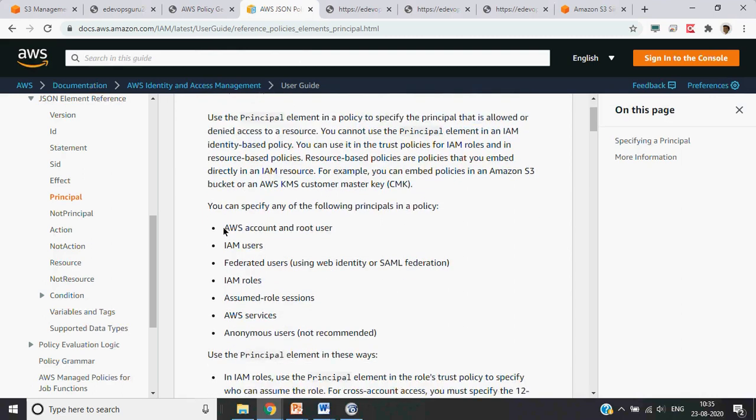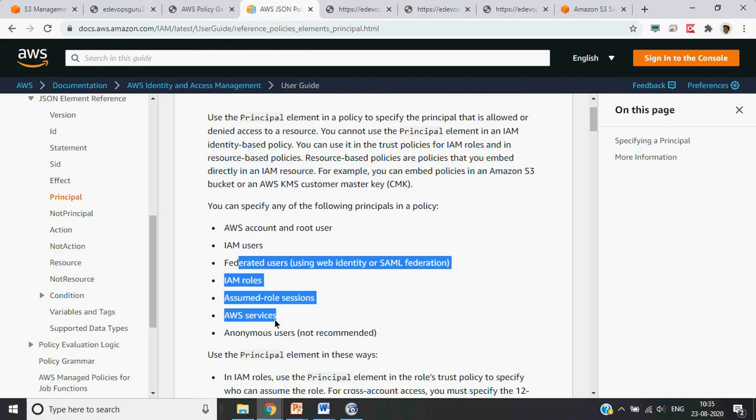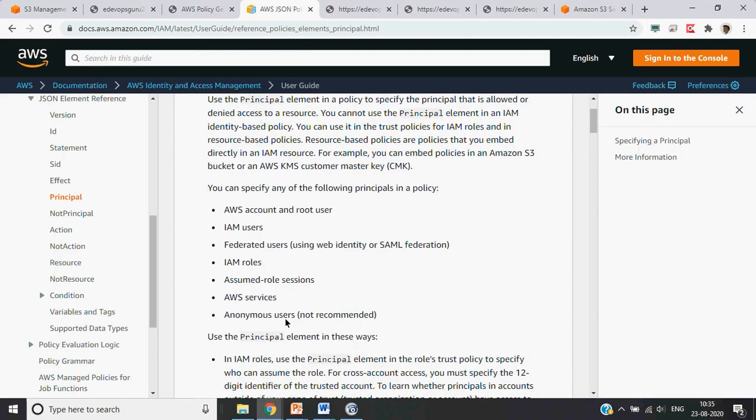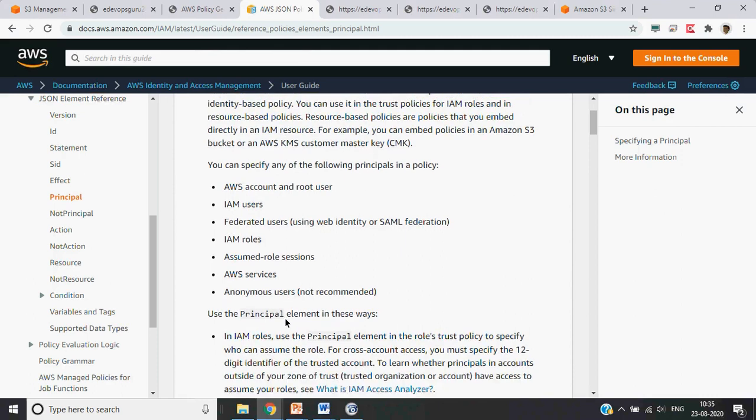So here principal can be these values. Basically, who is allowed to access? Is it an AWS account, IAM, federated users, those kinds of things. But since here we are saying this is a public site and anybody can access it, we don't need to define whether it is only for the AWS account or only for the root account.